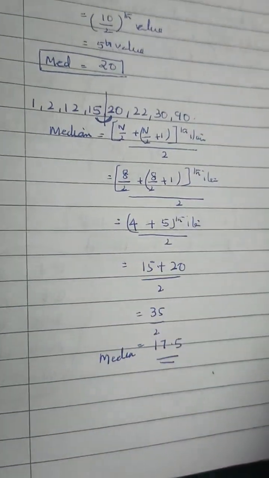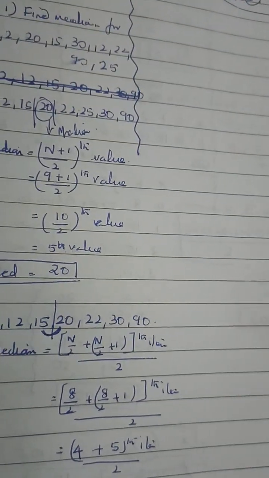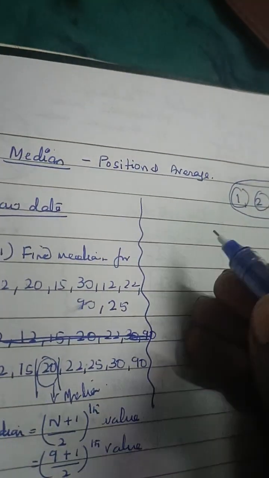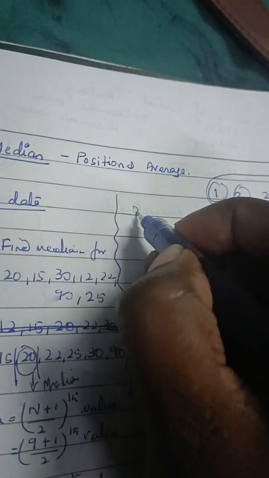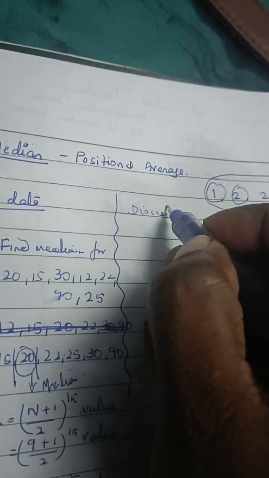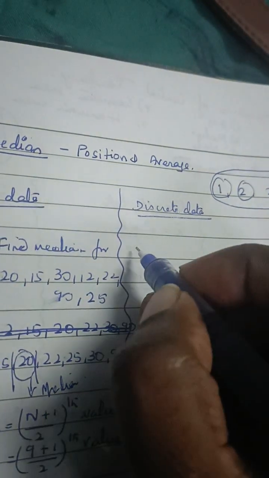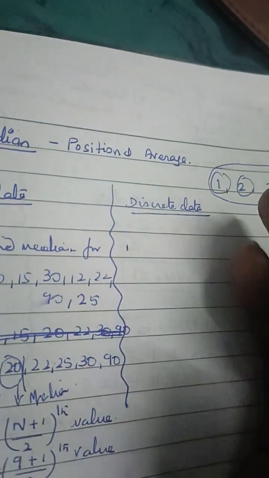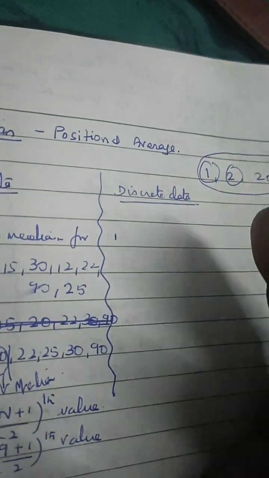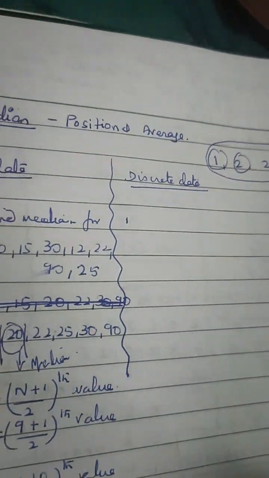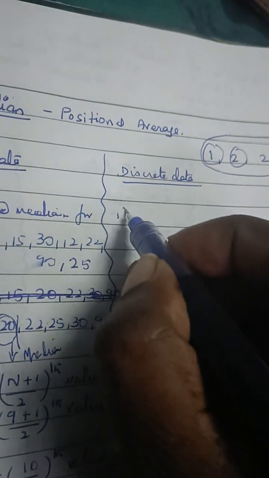So this is for raw data, median for raw data. This is a very straightforward method. Okay, now we will see median for discrete. Again there is a formula. Yes, there is a formula, but I don't want to give the formula. Let's just start solving and then we'll find.